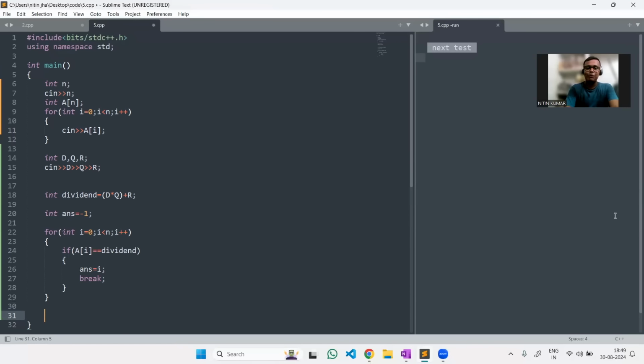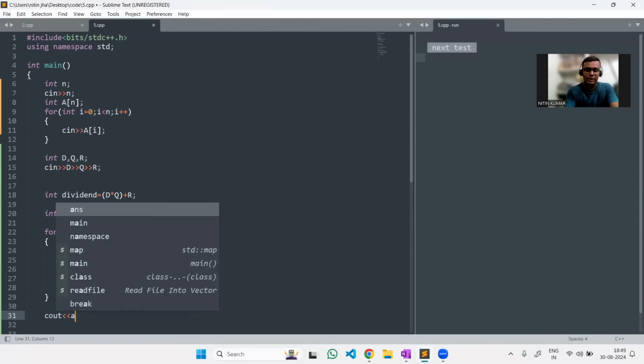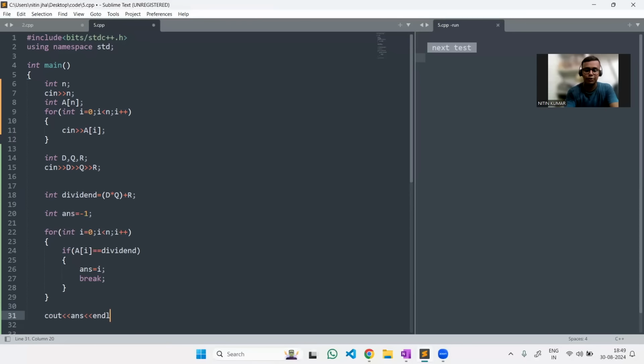If you searched all over the array and never encountered it, your answer will not be updated, so it will remain -1. That's why I've initialized it to -1. But if it is changed anywhere, then whatever the answer holds will be my answer. So I just have to print, after coming out of the for loop, whatever answer I have. So this will be my answer for this particular problem.